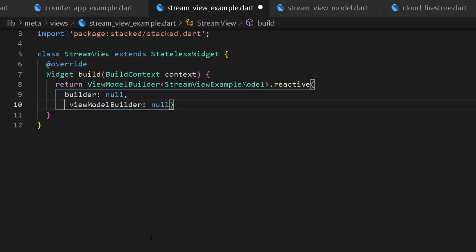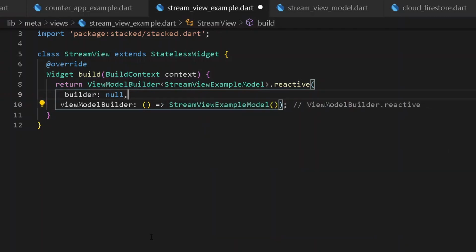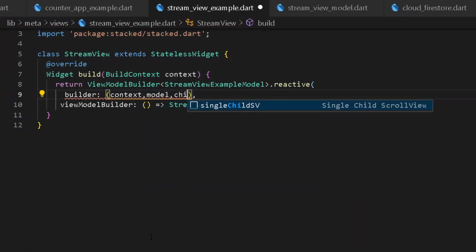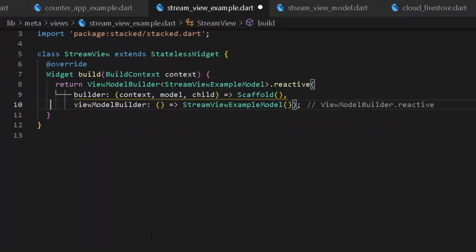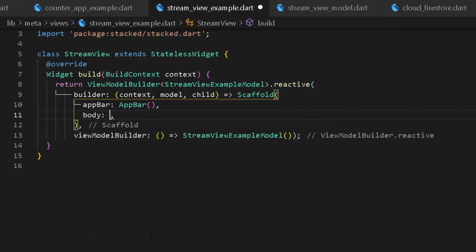So first of all, we shall be simply giving it a view model builder. It shall be simply referring to stream view example model. Also it shall be requiring a builder, and I know now you are used to writing the following builder. It shall be requiring a context, a model, also a child, and the following thing shall be referring over our scaffold. So under our scaffold, we shall be having all of the functionality. So first of all, let's go under our scaffold and have an app bar. Also it shall be requiring a body.